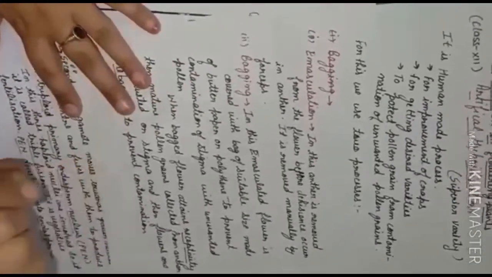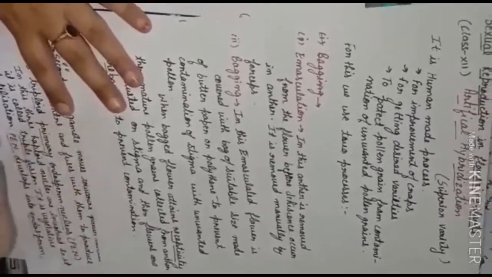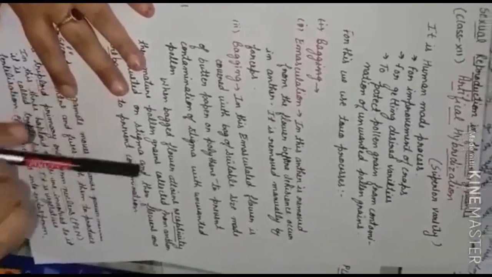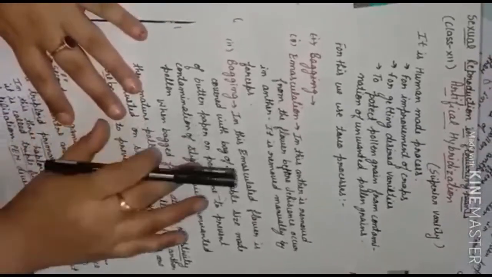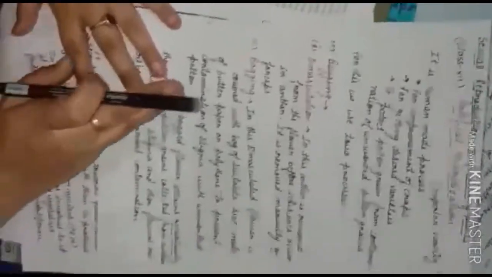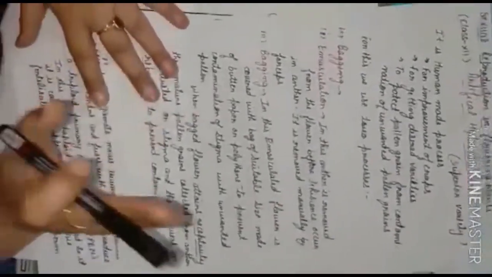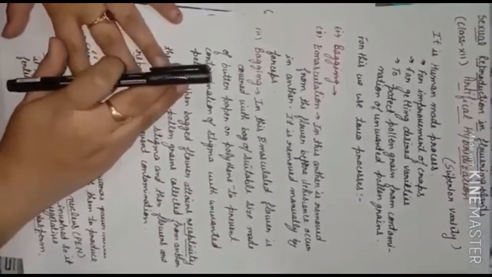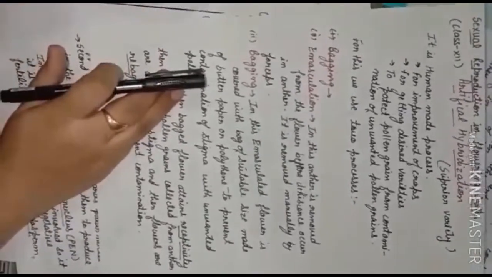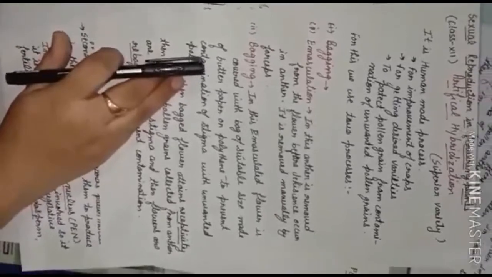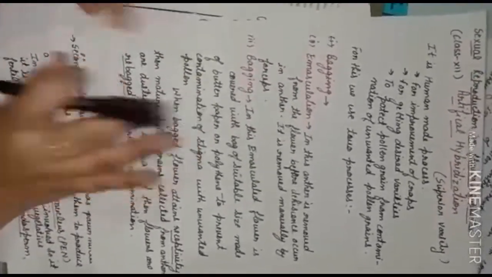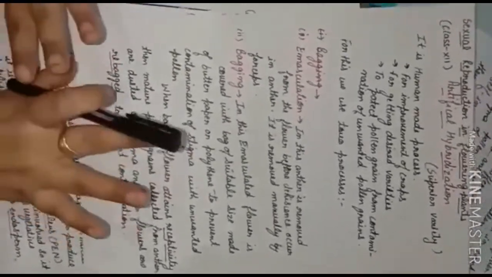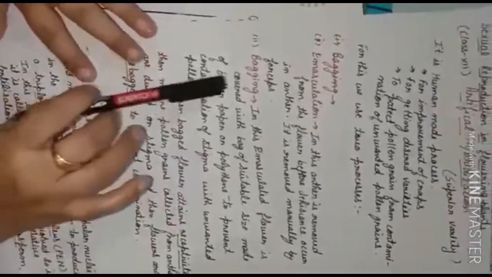Is it clear? The flower is bisexual, having both male and female parts. The male part's pollen grains should not enter the female part, so before maturing, the male part is removed from the flower with the help of forceps. This is called emasculation. Now the flower has only the female part. Understood? Now the next one is bagging.